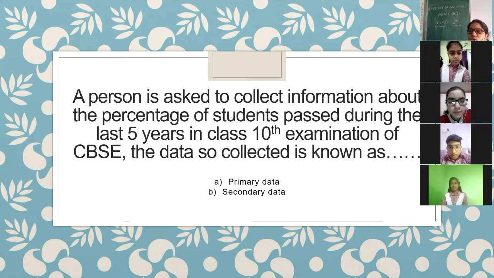The data so collected is known as, read out the question carefully. If he is collecting the data of the class 10th examination for last 5 years of CBSE, it is called as primary data or secondary data. Vedansh. Two options you are having, primary data or secondary data.